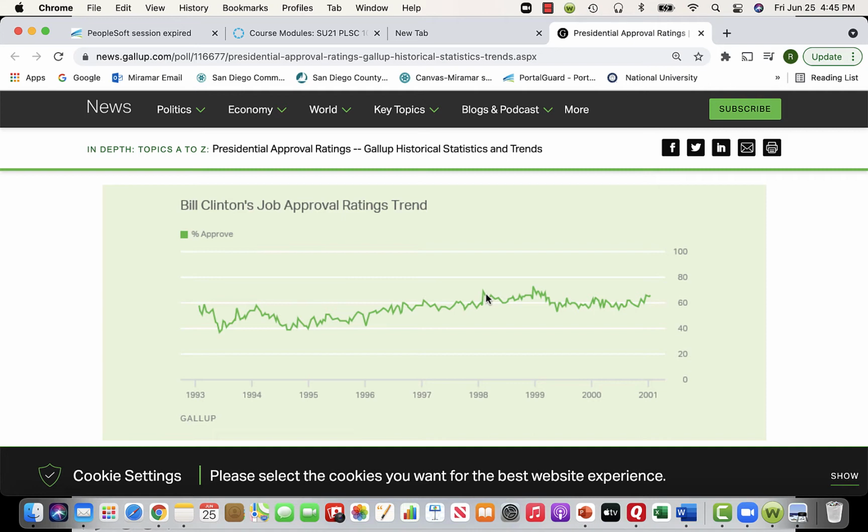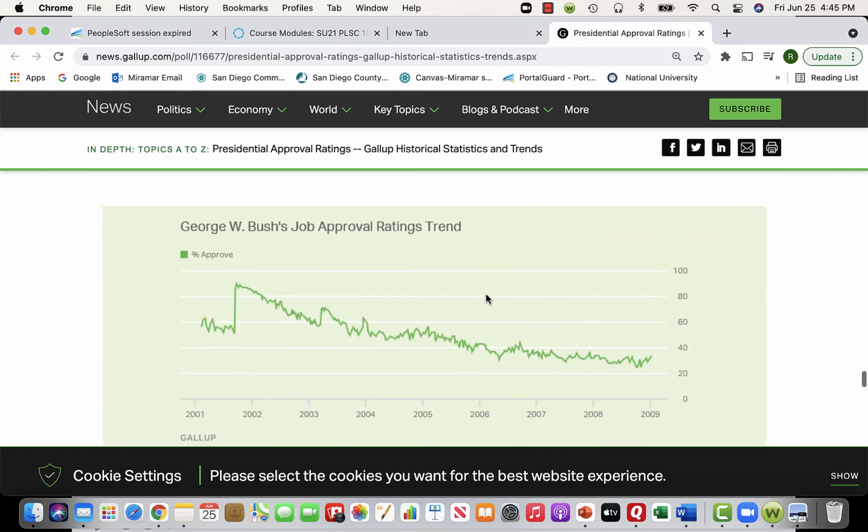And at the time, we were doing really well in the economy. The economy was booming. We were running a surplus. We didn't have a deficit, obviously, and that was probably one of the reasons that Clinton's approval rating was raised during the Lewinsky scandal, which is something that's really interesting to take a look at. So remember, Bill Clinton's job rating actually went up as a result of the Lewinsky scandal.